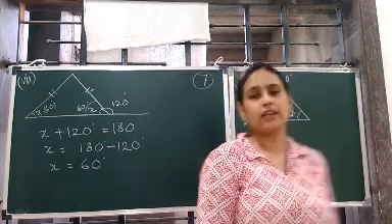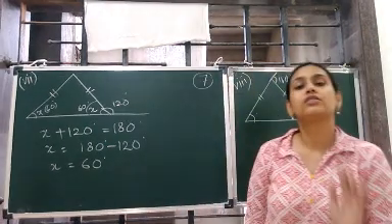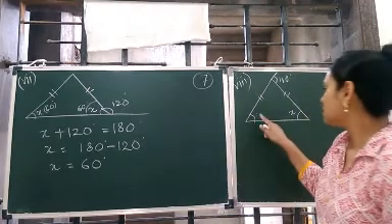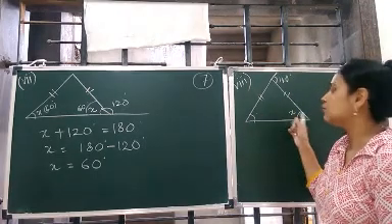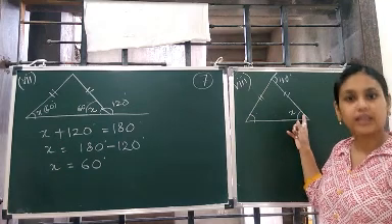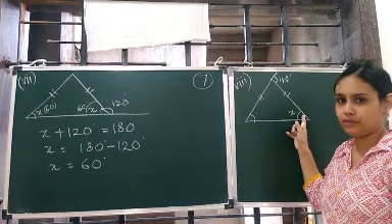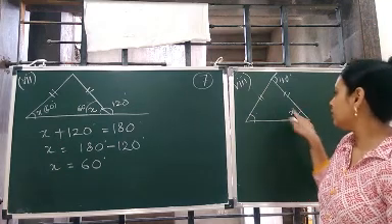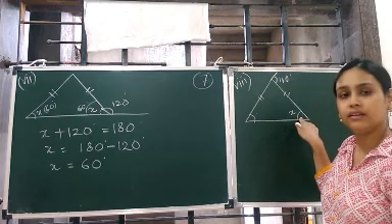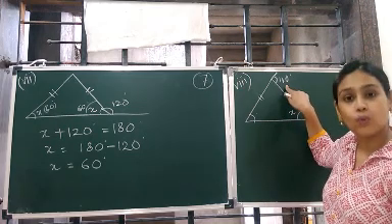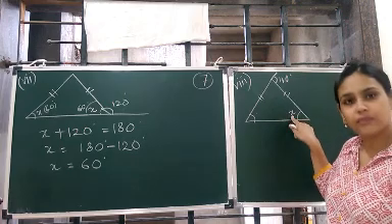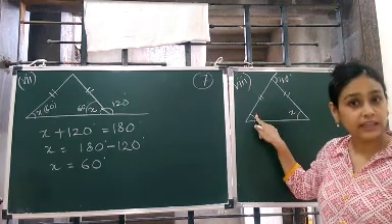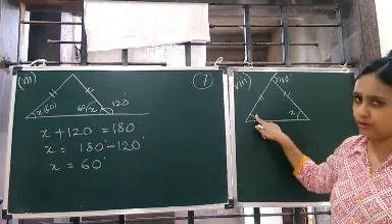What is the exterior angle property? Exterior angle is always equal to the sum of two opposite interior angles. The sum of the two interior angles opposite to it is equal to the exterior angle, correct? So if we add these two, it is equal to what? 110 degrees, correct? From there we can get the value of x. Now, what is this angle? It is not given, so first we need to find out this also.